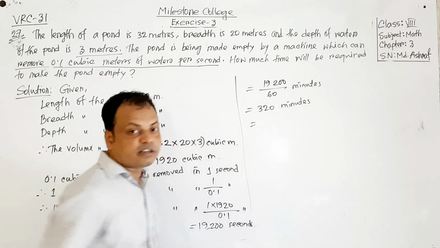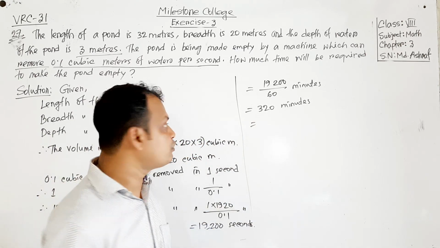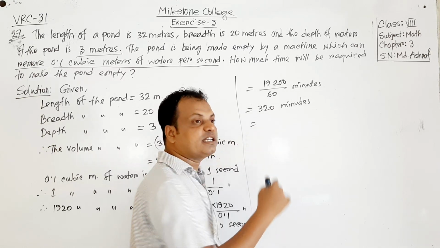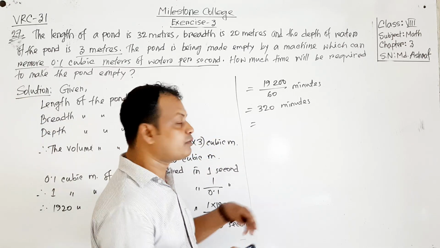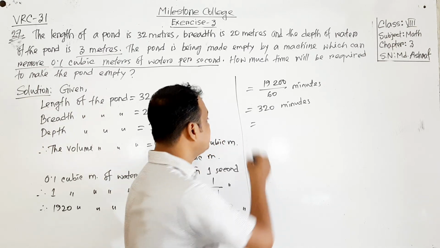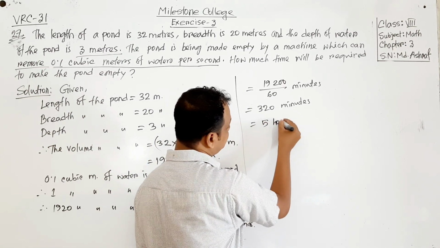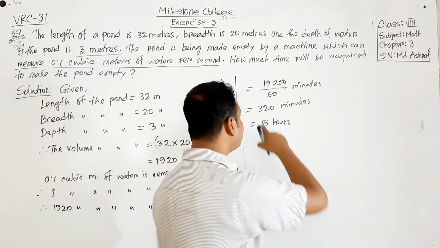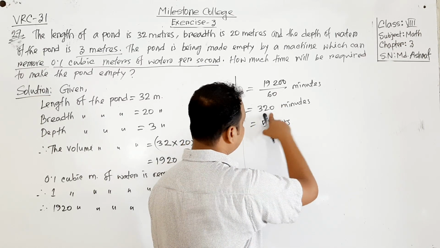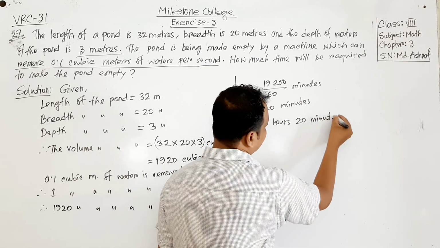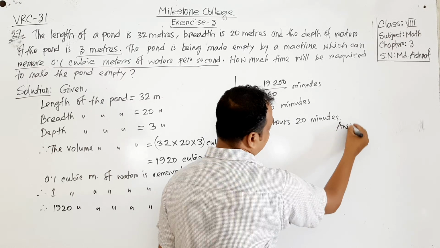And we can convert minutes into hours. 320 minutes. To convert minutes into hours we have to divide again by 60, then we will get 5 hours. That means 300 minutes, and there are 20 more, so we have to write 20 minutes. So this one will be the result. This one will be the answer.